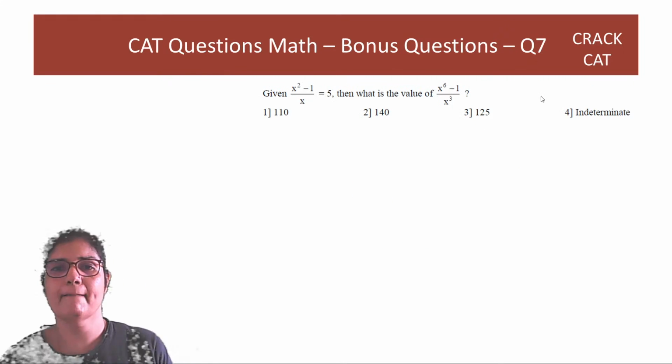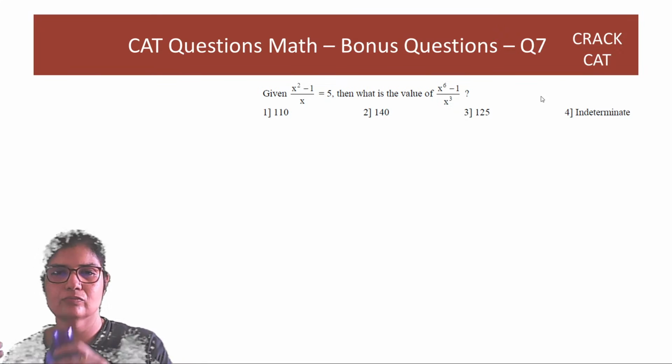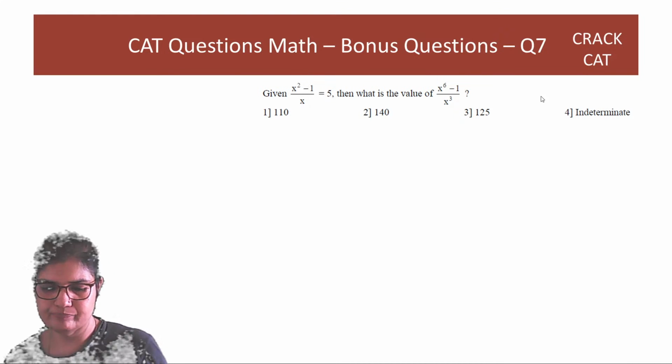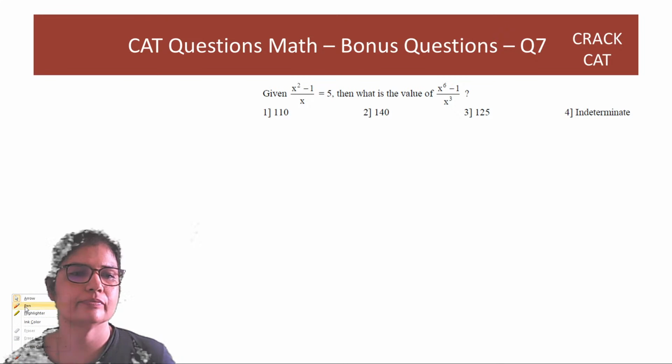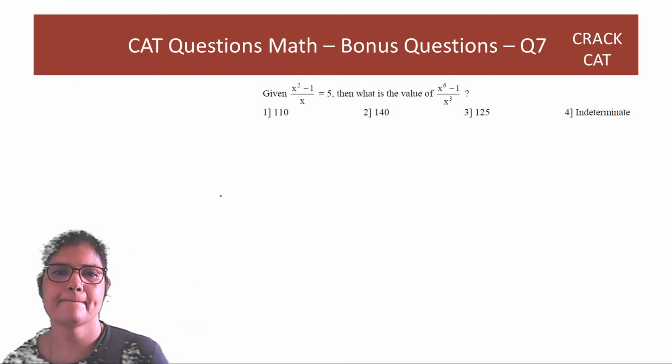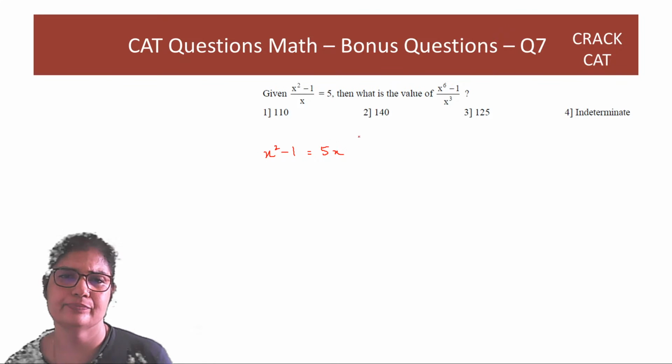Right, next question. If all this is true, then we have to cube it. X square minus 1 is equal to 5x. Let's cube it.